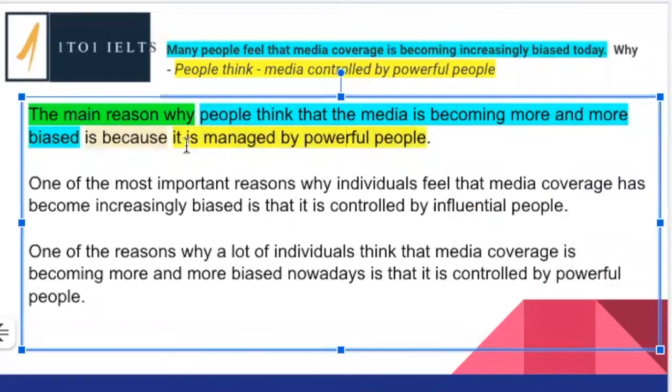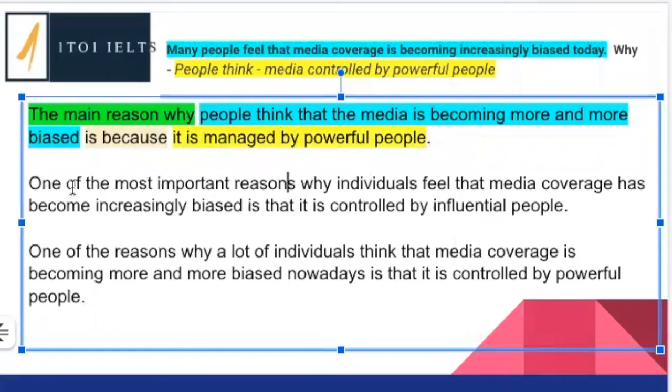So at the moment, this is really clear. We've got all the parts that we need for a topic sentence. The main reason why, so very clear that we're giving a cause. People think that the media is becoming more and more biased. Good. It shows that we're talking about people's opinion. It's because it is managed by powerful people. I think it's absolutely fine to just state a fact here. So good. Very effective topic sentence. Very clear, very concise, very simple. No vocabulary or grammar issues. Great job to the student.